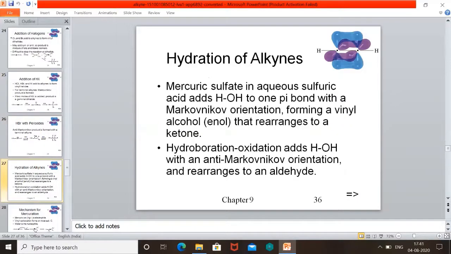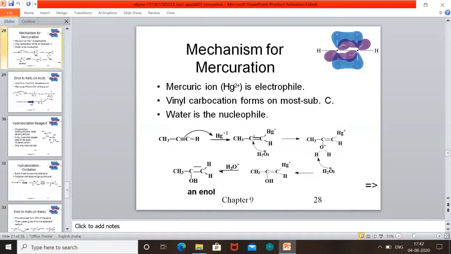Hydration, addition of water. How is water added? We take aqueous sulfuric acid and mercuric sulfate. With aqueous H2SO4 and HgSO4, water is added to one pi bond with Markovnikov orientation, forming vinyl alcohol. Second is hydroboration, which is also hydration. Hydroboration-oxidation adds water with anti-Markovnikov orientation, and we get an aldehyde here. So a ketone is obtained when we use H2SO4 and HgSO4, and when we use hydroboration, we get an aldehyde. That is the difference you have to remember here.